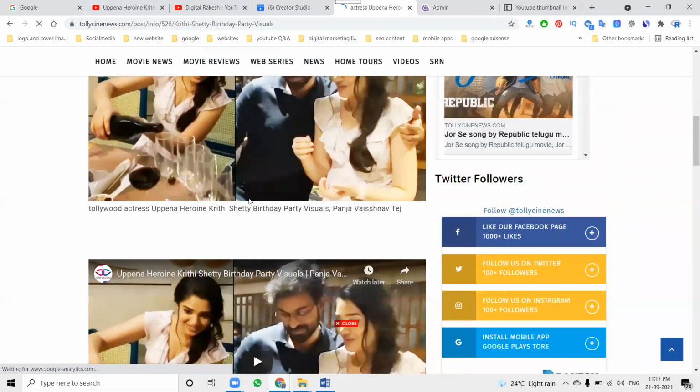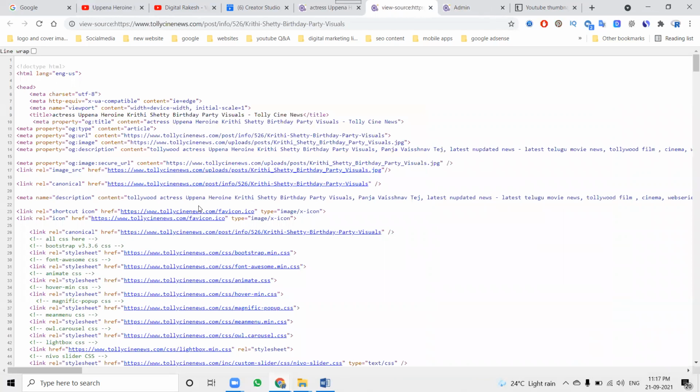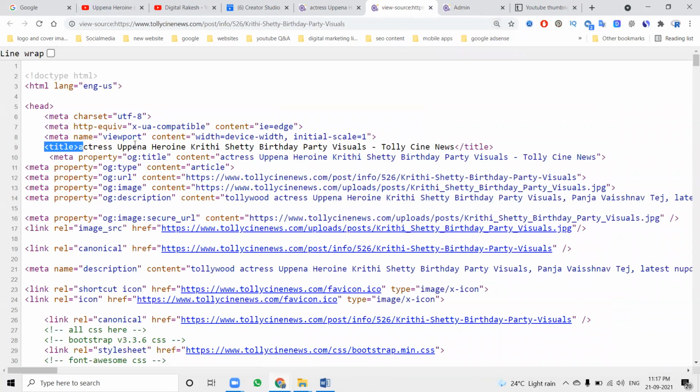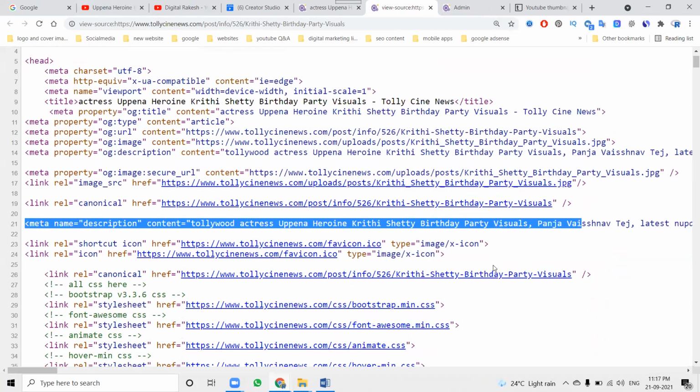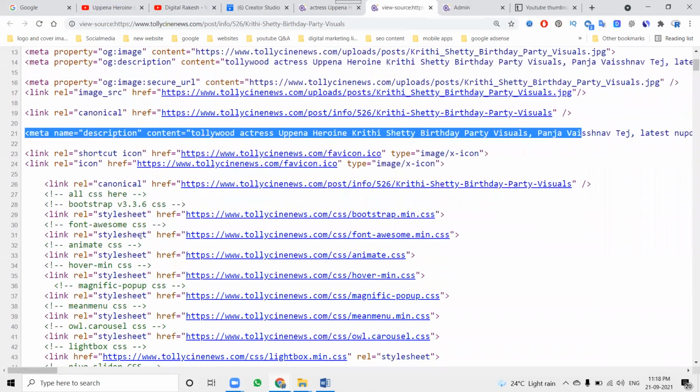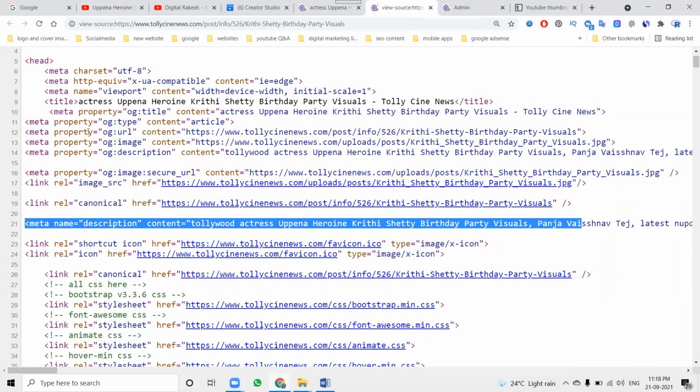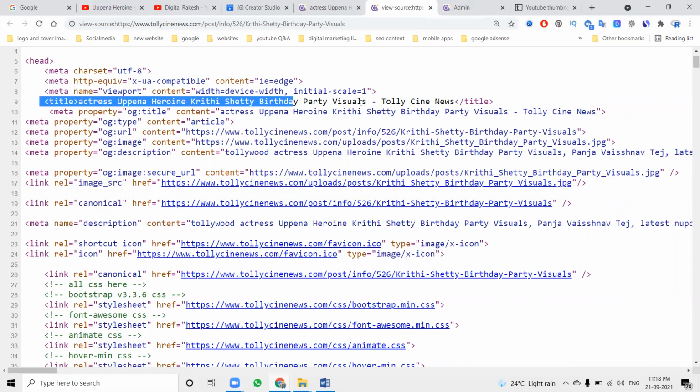These are the options. First of all, check whether the SEO title and description are properly done. To check the source code, press Control U. This is how we check the source code. Here we can check what title you mentioned, what description you mentioned and what keywords you mentioned. These are all compulsory and important. If the keyword is not there, we have to work on the keyword option, which is called meta keywords. Here, only the description and title are visible, not the keywords. So this is mainly what we use here.